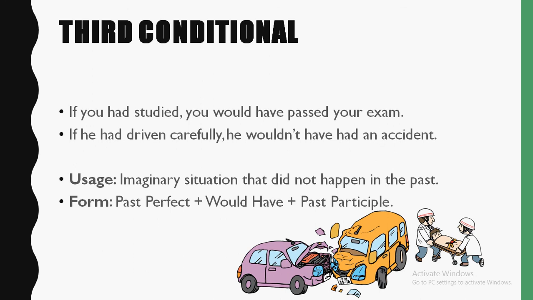In the other example, if he had driven, so he had driven, that's the past perfect there. Would or wouldn't have, we have wouldn't have plus past participle, okay? So he wouldn't have had. Had is the past participle here, an accident. So this is how you form the third conditional.